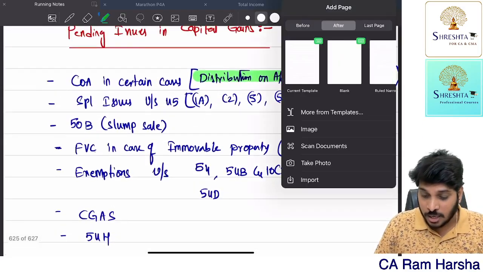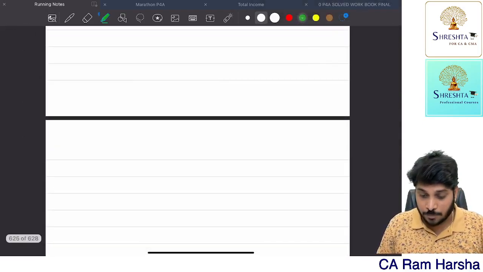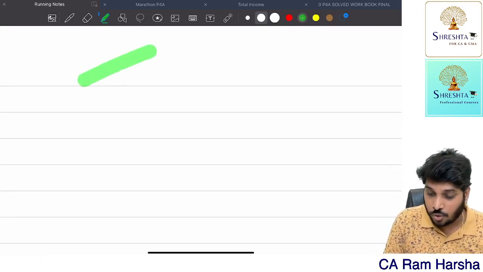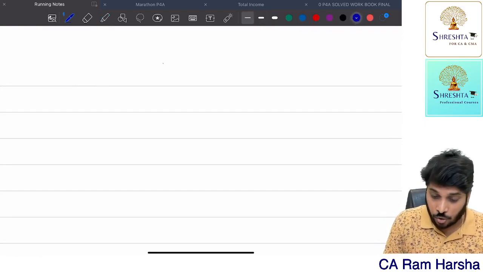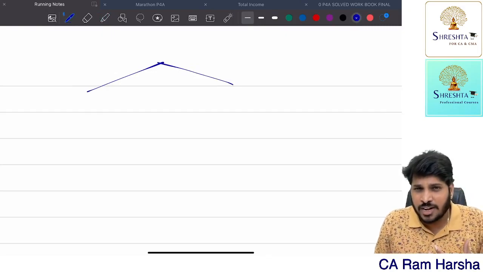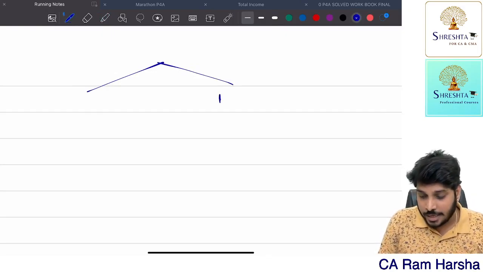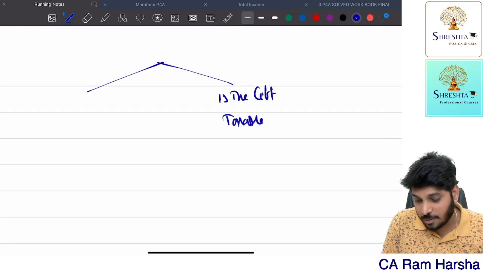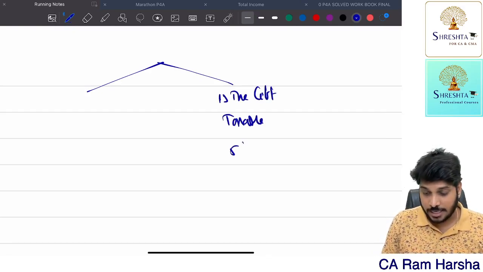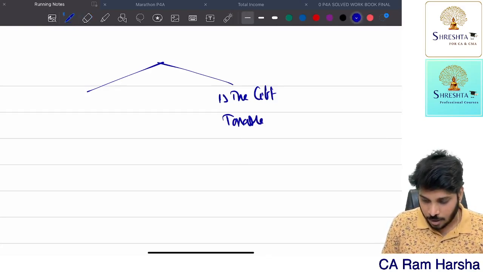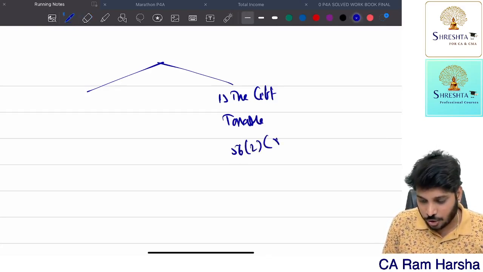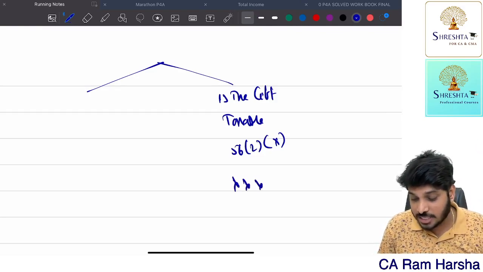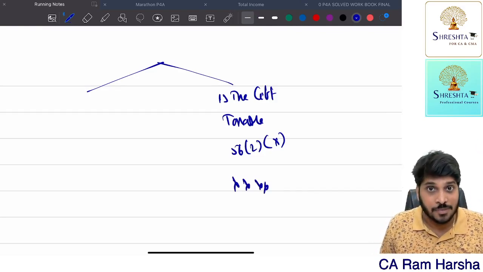This is a provision where many will confuse. First of all, you received a gift. In the year in which you received the gift, at that time, is it liable for gift taxation? Check out. Is the gift received taxable at the time of gift? Yes, under 56 subsection 2 clause 10, or earlier we had clause number 7, some amount is taxed already when you received this gift.